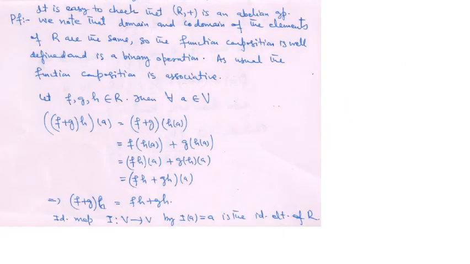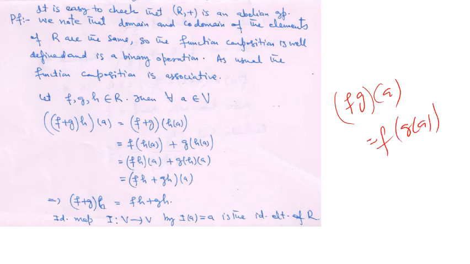Now it is easy to check that R, this set of endomorphisms with addition as defined like this and multiplication as composition, is an abelian group with respect to addition. Now we note that the domain and codomain of the elements of R are the same. So function composition is well defined and is a binary operation. That is, fg acting on a is f of g(a).